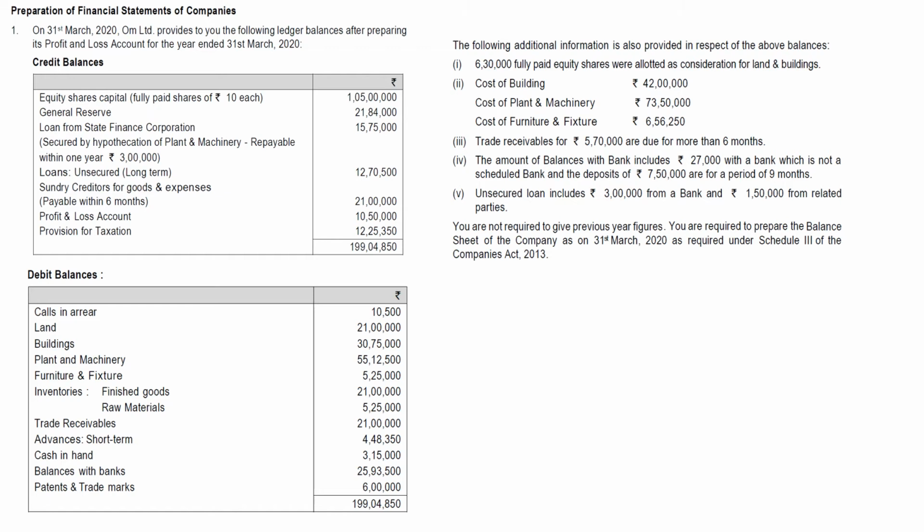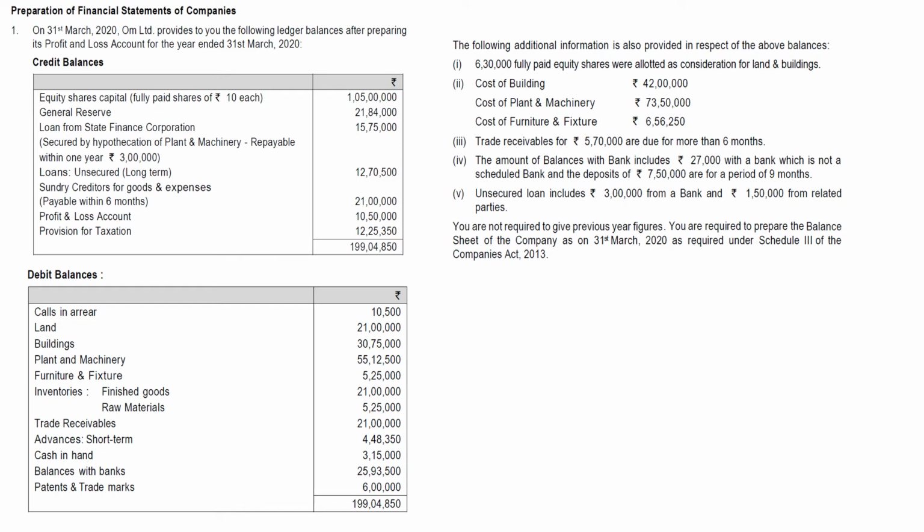Next, coming to inventories. Inventories, finished goods, raw materials. We have to show in a schedule what is finished goods and how much is raw materials, and both put together 26,25,000 to be shown on the face of the balance sheet as inventories. And next, trade receivables, 21 lakhs. We have to see if there is any additional information with respect to trade receivables, doubtful, bad debts, that accordingly we have to show in notes.